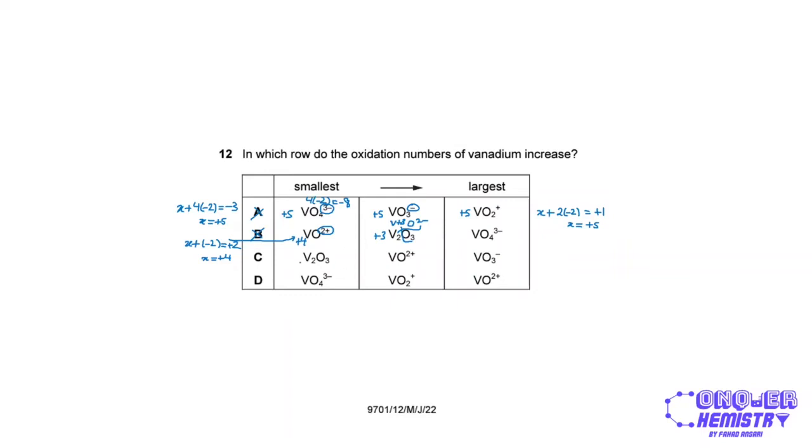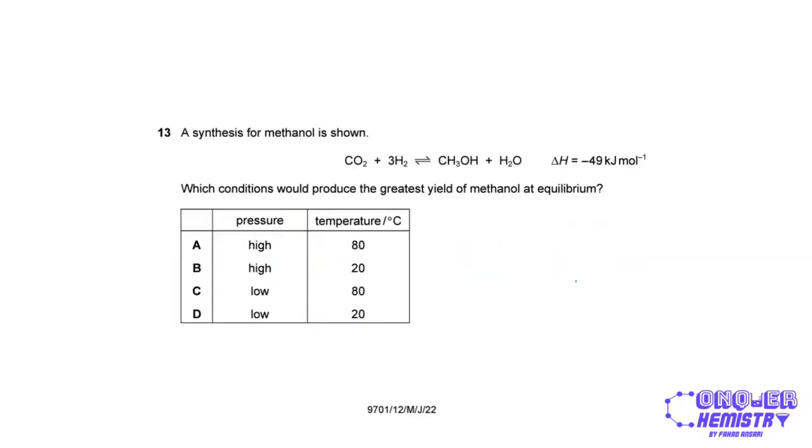Now V2O3, we just found out this is +3 for vanadium, the oxidation state. VO2 positive, this was +4. We just found that out in option B as well. And in VO3 negative, this guy over here that we did in option A, we don't need to repeat the calculations. This is going to be positive 5. So you can see that oxidation state is increasing from positive 3 to positive 4 to positive 5. So option C will be the correct one to go for.